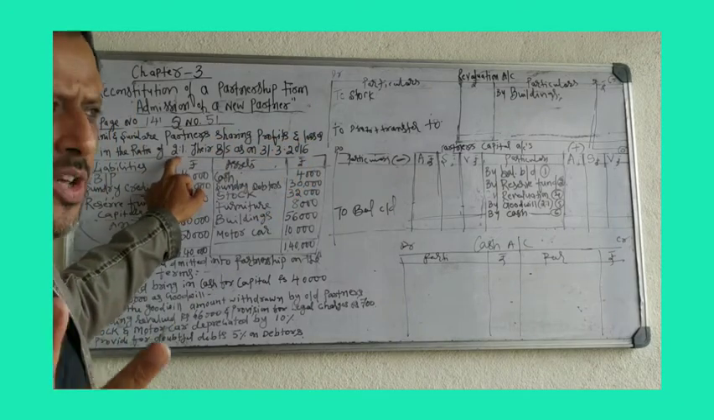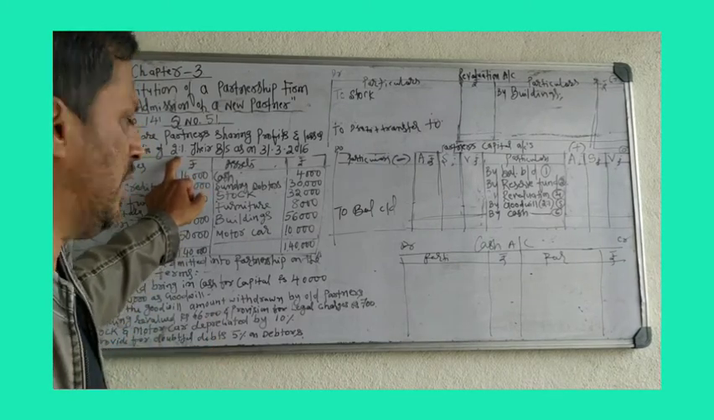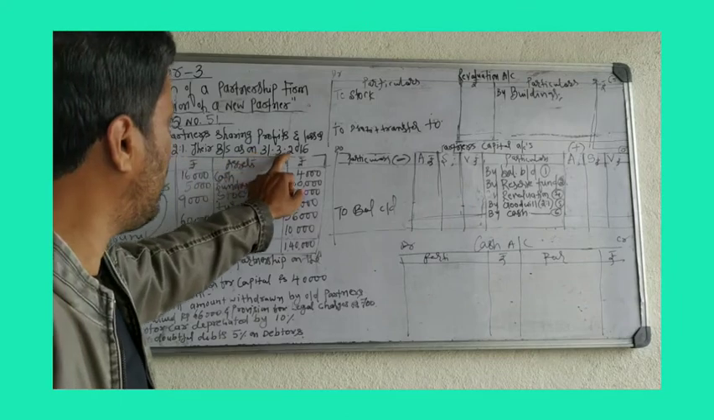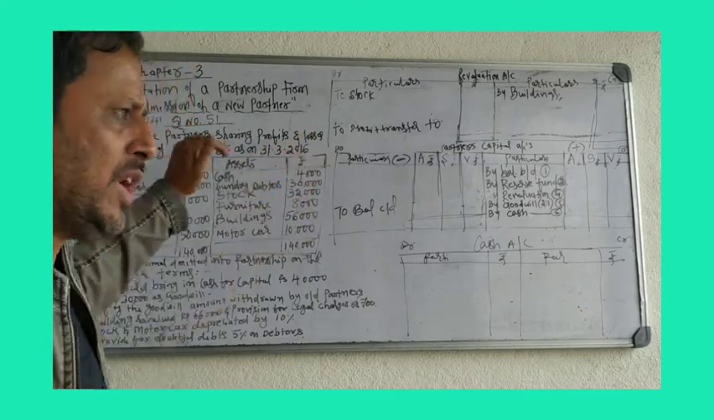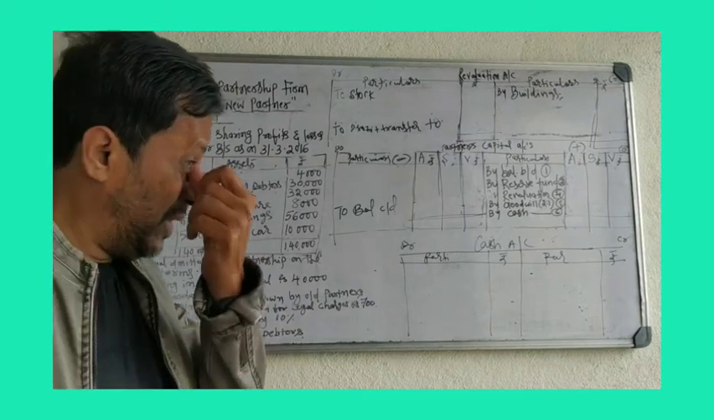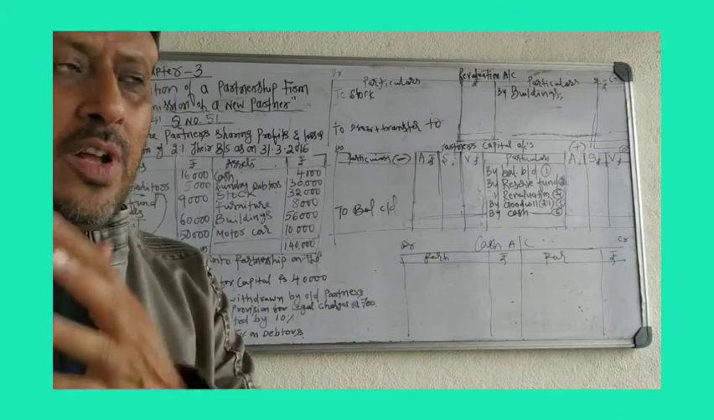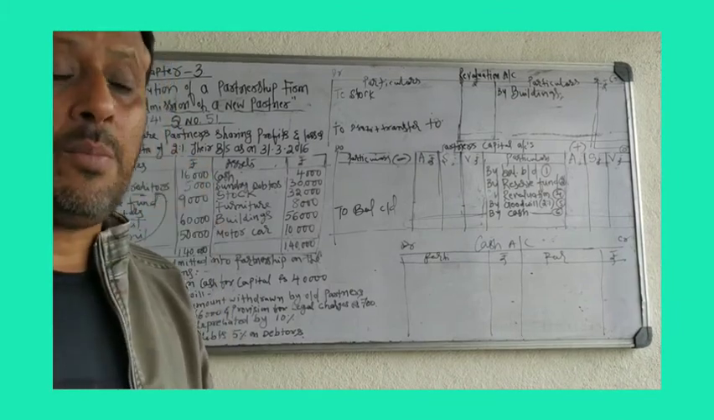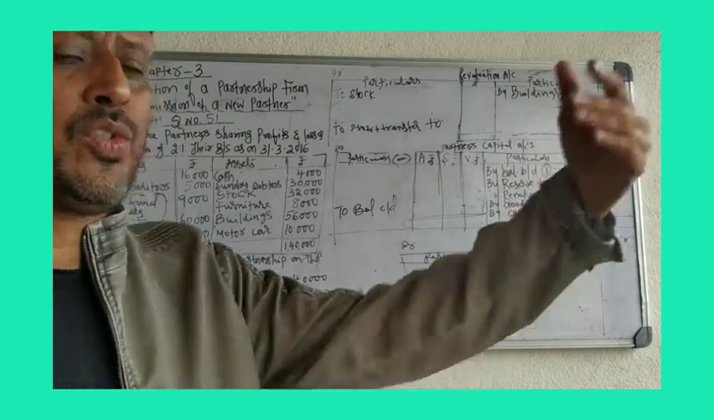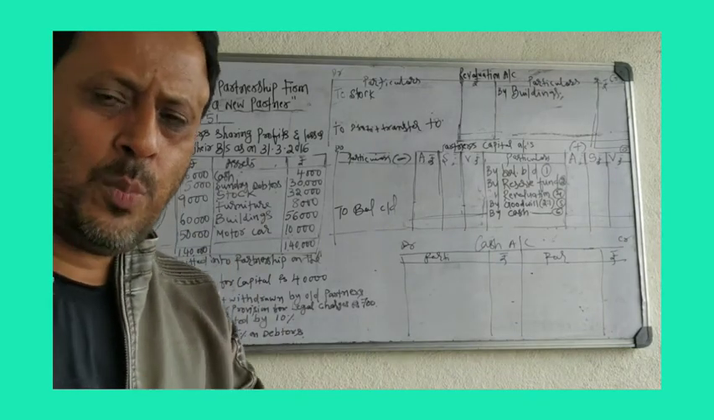There are two partners, Anil and Sunil. They are sharing profits and losses in the ratio of 2:1. Their balance sheet on 31/3/16 is given. In the balance sheet, you have liabilities. You have to divide liabilities into two categories: internal liability and external liability. External liability means liabilities due to outsiders. Internal liability means liability due from the firm to partners.